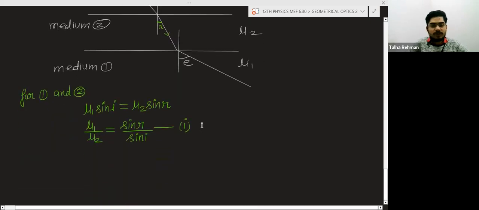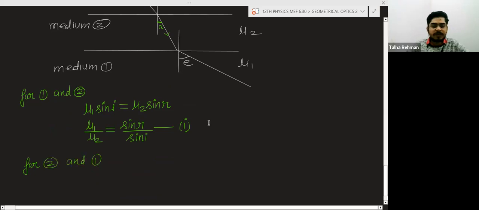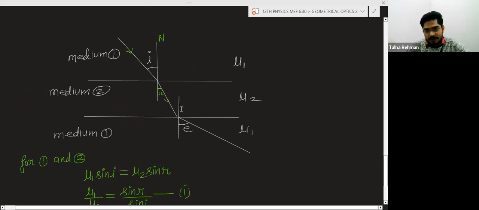So what you will do for medium 2 and 1? We are applying the Snell's law here at this interface. This is the normal. Now a little bit of geometry will be used here.